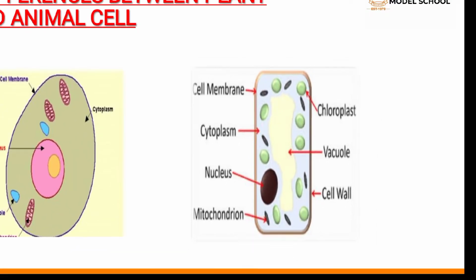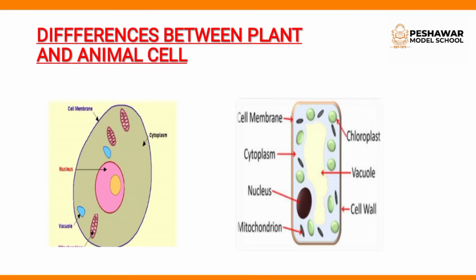Okay, and the plant cell also contains a cell wall and chloroplast, while animals do not contain a cell wall or chloroplast.